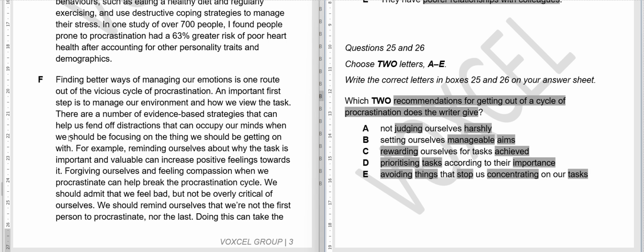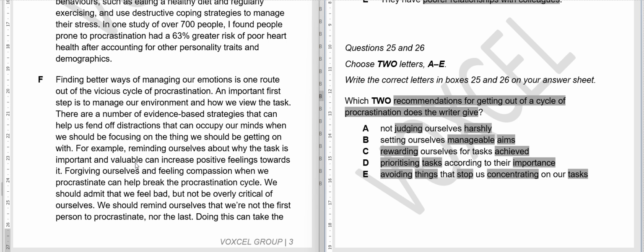For example, reminding ourselves about why the task is important. Okay, here is what we have been saying. I will give you just a few seconds to tell me.